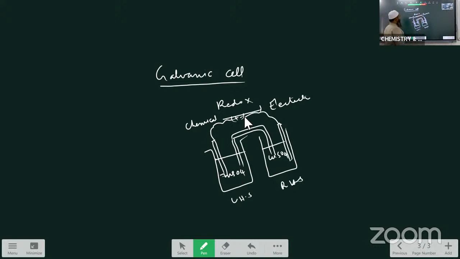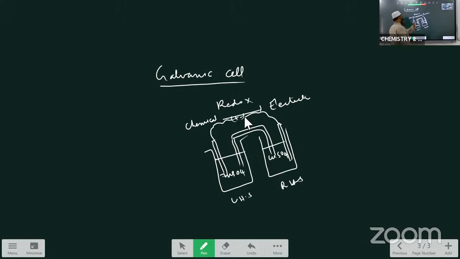So this is about the construction of the galvanic cell. Once again I am repeating this. What is a galvanic cell? First you have to write the definition. Galvanic cell is a device that converts the chemical energy into the electrical energy by using the spontaneous redox reactions. Oxidation reduction reaction takes place in this. As a result of that, chemical energy is converted to the electrical energy.